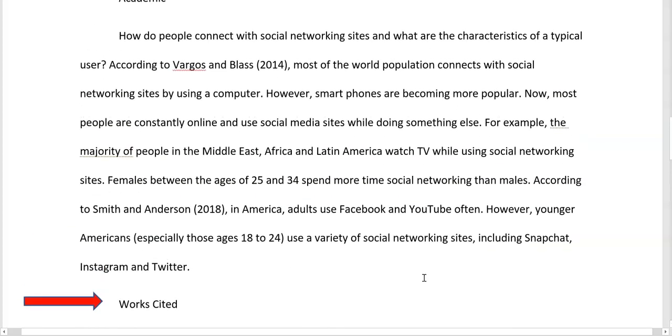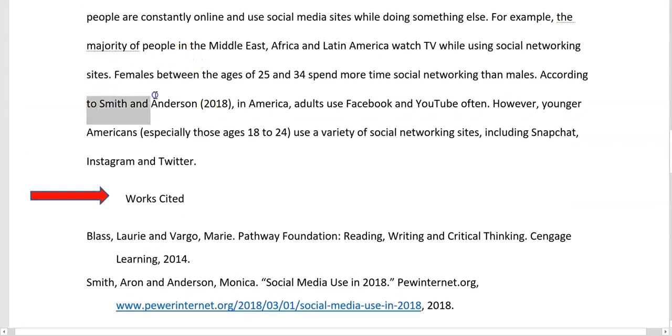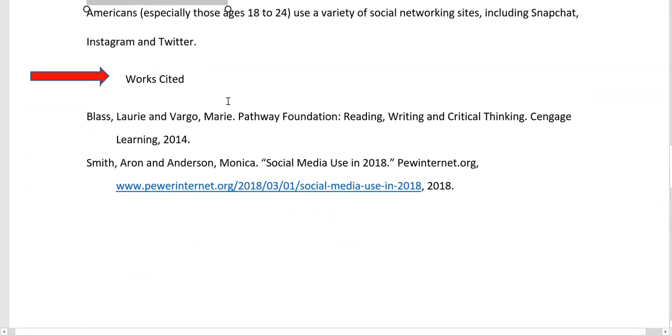So if you pay attention here, the first one was Vargas and Blas. I have to mention it over here. And I have to add the title as well as the publishing company and the year. But you don't have to worry about it. I can give it to you for your population paper, but you'll have to have your works cited right here. And the other one that I mentioned in the paper that I cited was this one, so I need to cite it over here too. So at the end of an academic paper, like at the population paper, you need to have the phrase works cited, and you need to add the works that were cited.